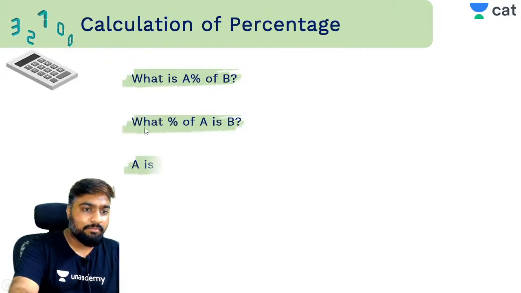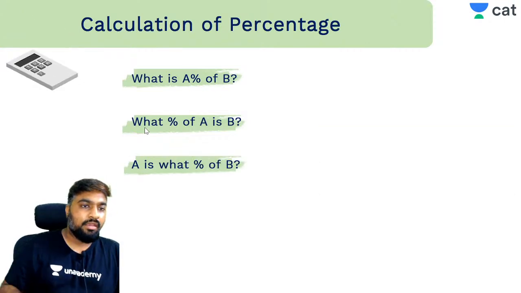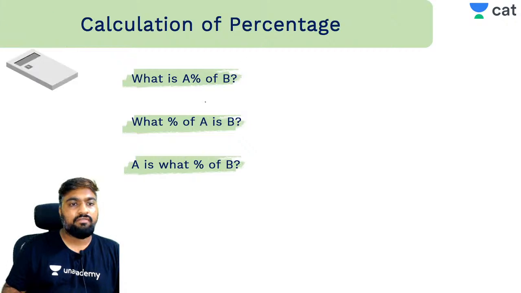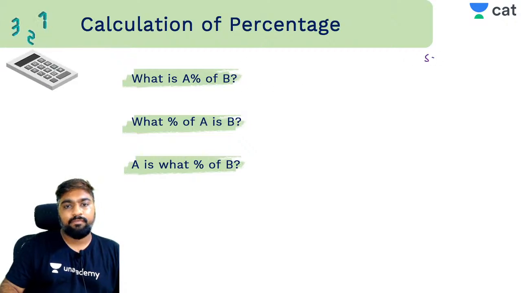There are some questions given here, right? What is a percentage of b? What percentage of a is b? A is what percentage of b? There are three questions. Tell me, would the values of these be same or different? Will the values be same or different?